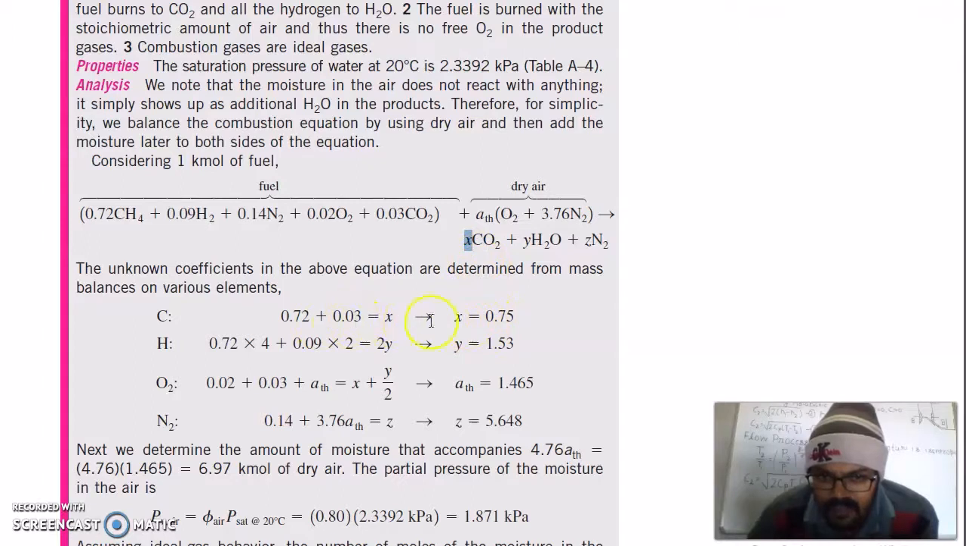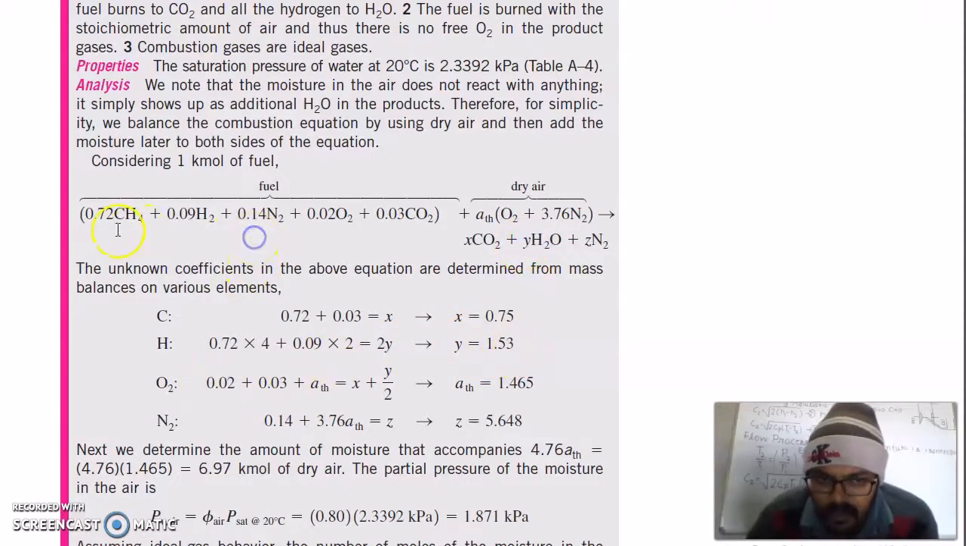Now X from this equation you will get 0.75, means we need 0.75 of carbon. This means we need 0.75, which is total carbon here, 0.72 plus 0.03, which is 0.75. Then we have to find hydrogen, balance the hydrogen on both sides. So this is here, that is 4 into 0.72 plus 0.09 into 2 is equal to 2 into Y. From here Y is equal to 1.53, means this amount is 1.53.